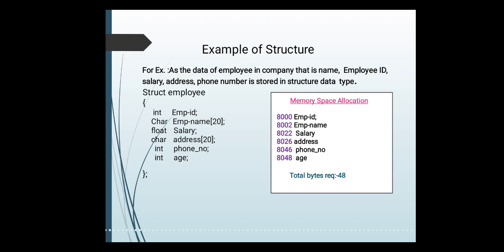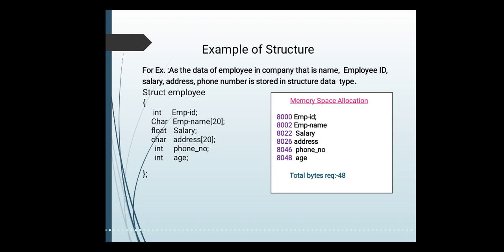Now this employee name is of character type which requires only 1 byte. Okay, characters have only 1 byte in a memory location, but inside employee name we have created an array of 20 bytes, right? We take 20 characters in the name. In the employee name we can take the employee name up to 20 characters. So how many bytes are given? 20, because one character requires 1 byte, so 20 characters have 20 bytes.